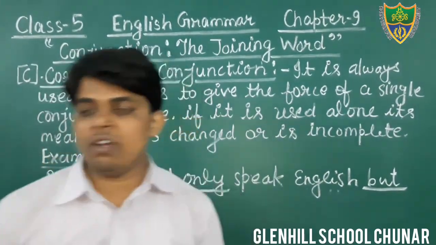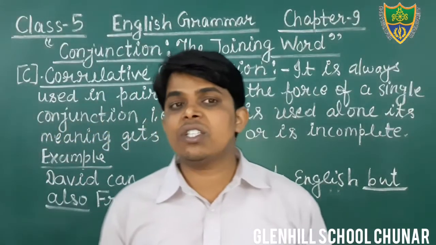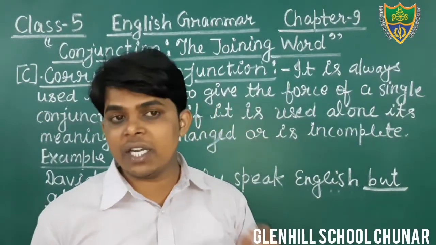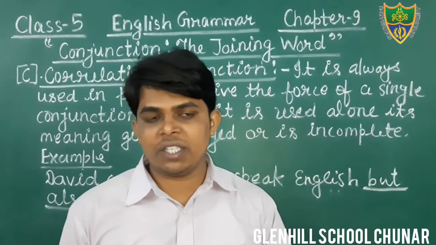Okay, students, I hope that you all have understood what correlative conjunction is. If you have any kind of doubts, you can ask on WhatsApp. So today we have read subordinating conjunction and correlative conjunction.